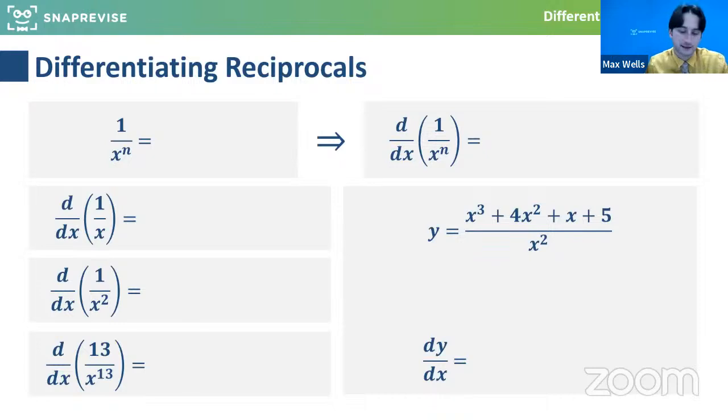So if we have 1 over x to the n, immediately the first thing I'm going to do is write this as x to the minus n. Okay, and this is a much more user-friendly format.